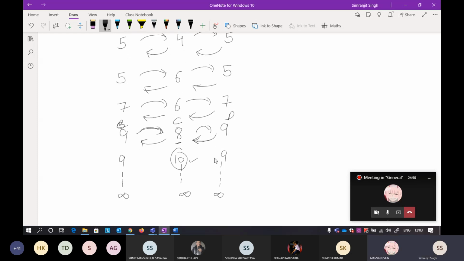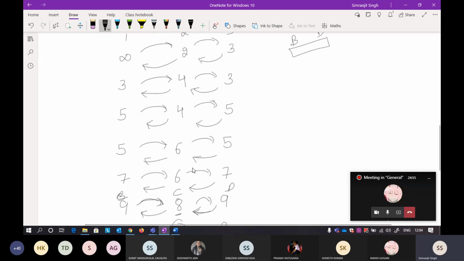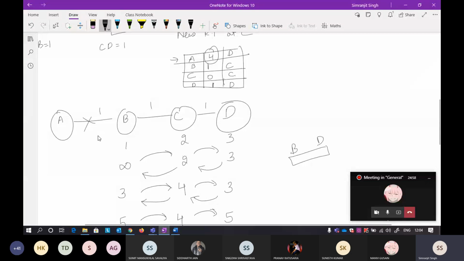Got it, sir. So if you are seeing here, it is painfully slow. Eventually, when the link is down, it should be infinity here, and then infinity here, and then infinity here. So why is this not happening? Because C is not telling B that my path is through you only. I think you may have got the solution of this problem as well.